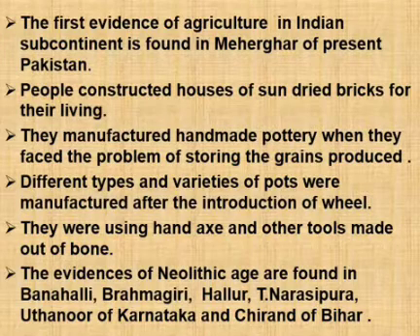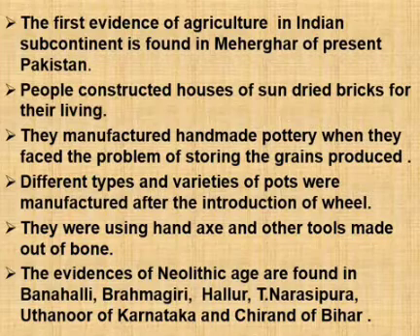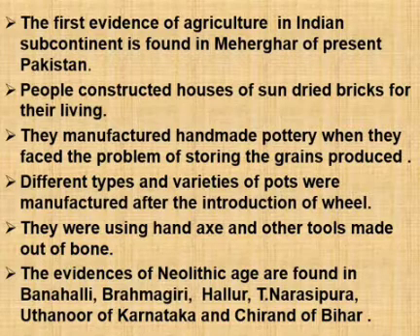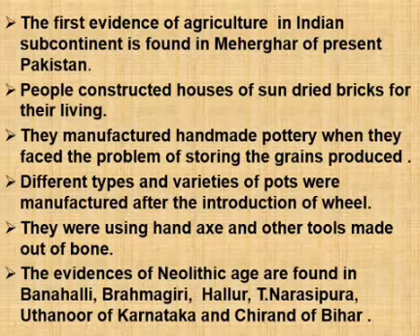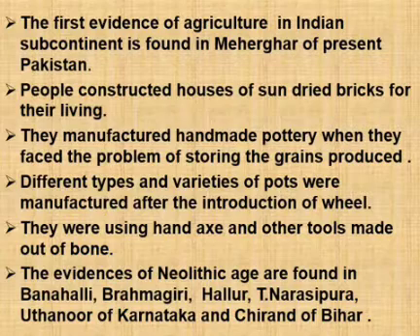Different types and varieties of pots were manufactured after the introduction of wheel. They were using hand axe and other tools made out of bone. The evidences of Neolithic age are found in Banahalli, Brahmagiri, Halur, T. Narsipura, Uttanur of Karnataka and Chirand of Bihar.